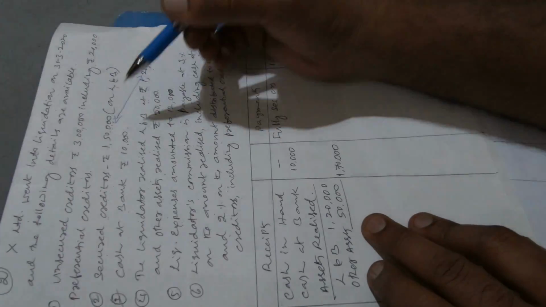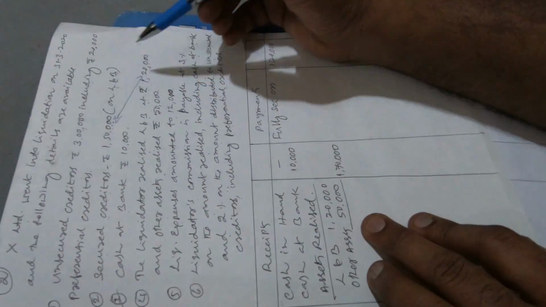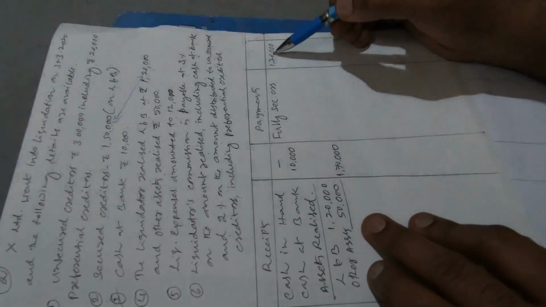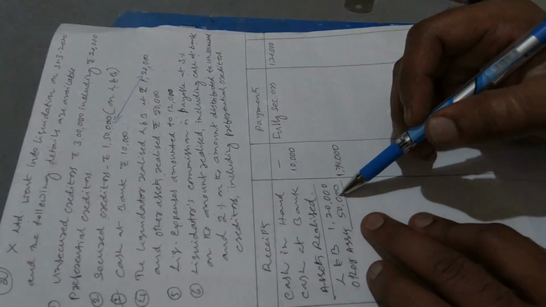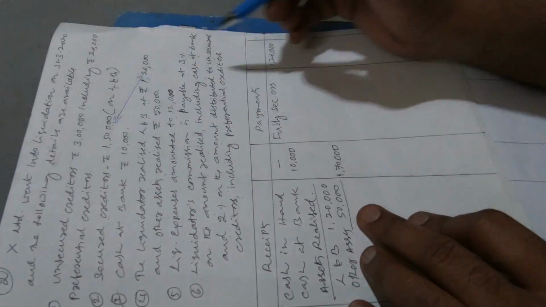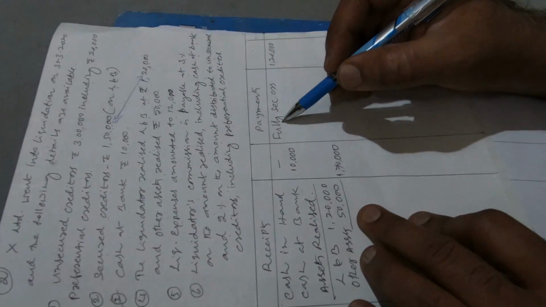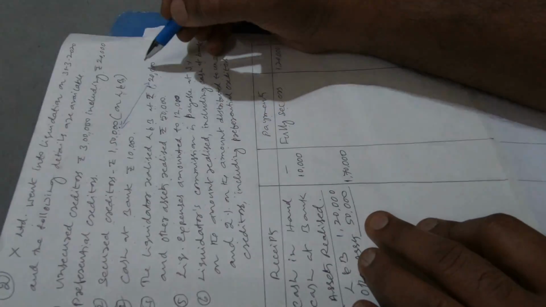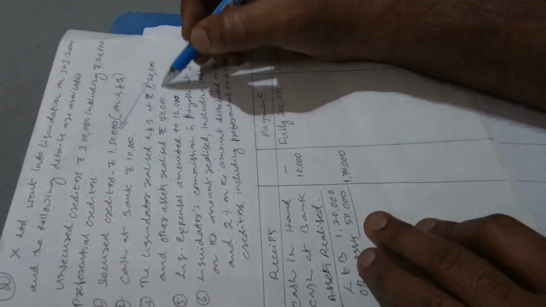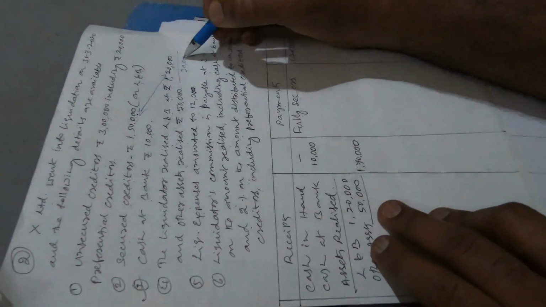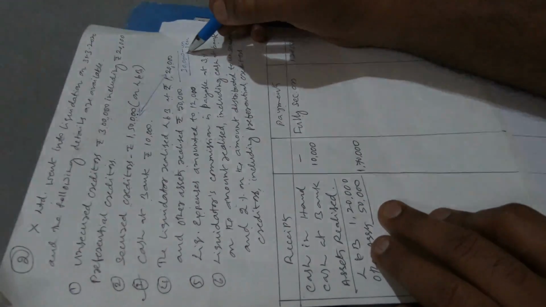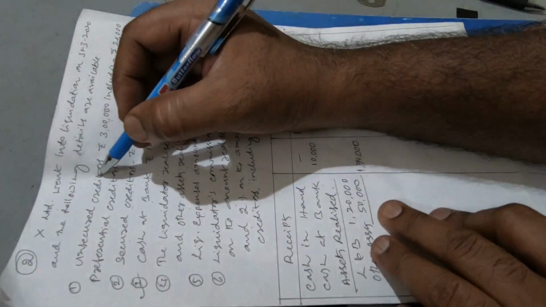And so we may have a question: what about the balance here? The actual amount outstanding is 1,50,000 and we have made a payment of 1,20,000 here as fully secured creditors, because that is the only extent to which the security has realized. So therefore we consider the amount of fully secured creditors as only 1,20,000. The balance of 30,000, that is the difference between 1,50,000 and 1,20,000, is to be treated as unsecured creditors. This has to be added with the unsecured creditors which is already given here.